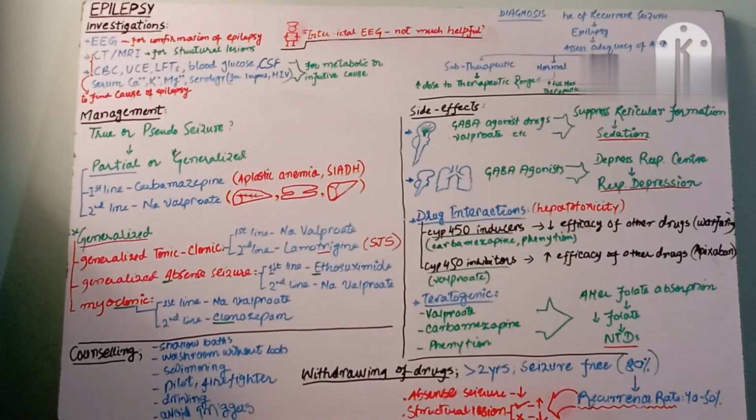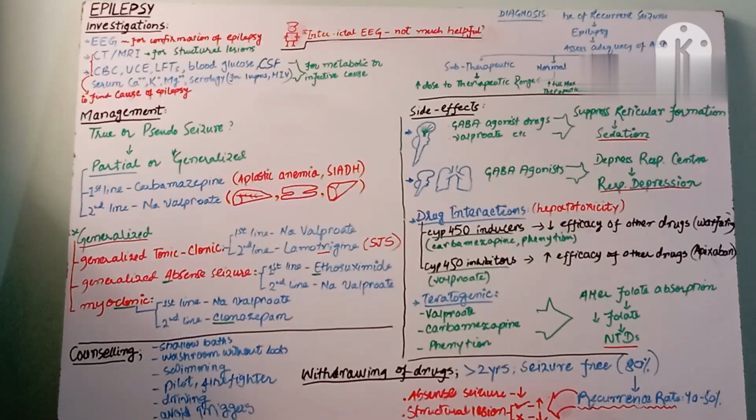Partial is that one in which one cerebral hemisphere is involved, and generalized is that in which both hemispheres are involved in abnormal electrical activity. Okay, and these can be differentiated by EEG. Why do we have to confirm which type of epilepsy the patient is suffering from? Because according to that, the drugs we give are different for the generalized and the partial one.